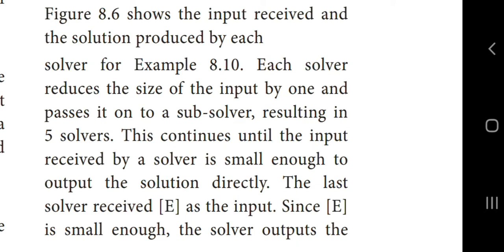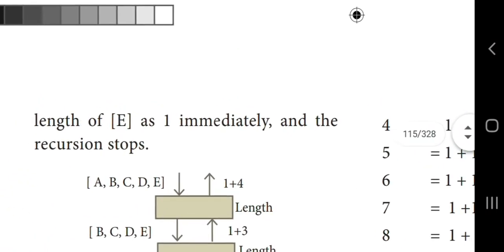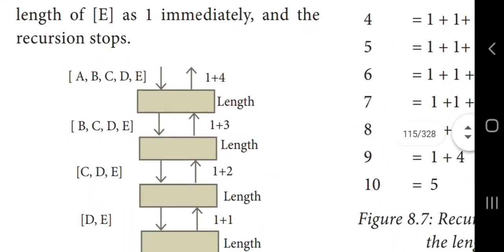So how many times can this repeating be done? At last we get the small sub problems, okay. That is, the solver can directly find the solution to that question. The last solver received E as the input. Since E is small enough, the solver outputs the length of E as 1 immediately and the recursive steps stop, okay, recursion stops.